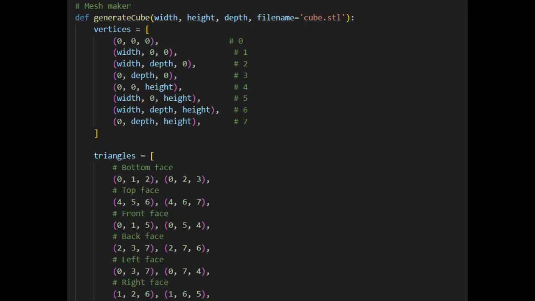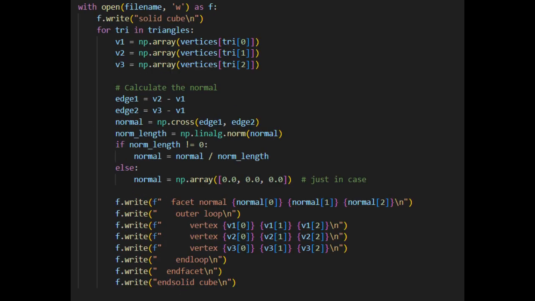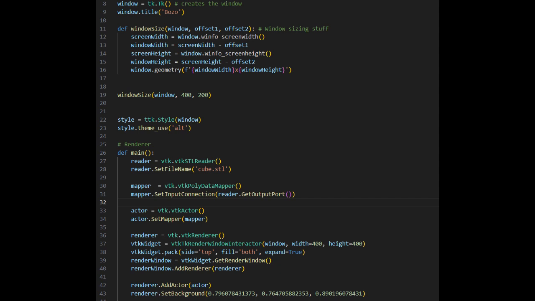The second part of my code is a mesh maker, which I have set as a function that takes user input with height, depth, and a file name, and will turn it into vertices, then faces, then it will make it into an ASCII mesh file so that it can be downloaded onto your computer and opened in the 3D viewer. The third part of my code is a combined window and 3D mesh model viewer. I have combined these two using Tkinter and VTK widget.